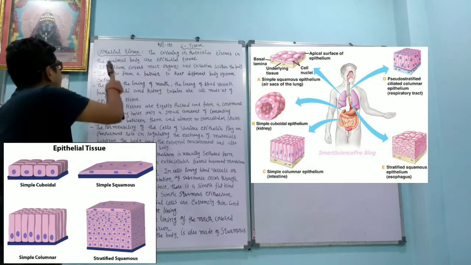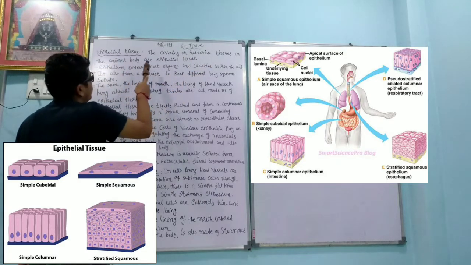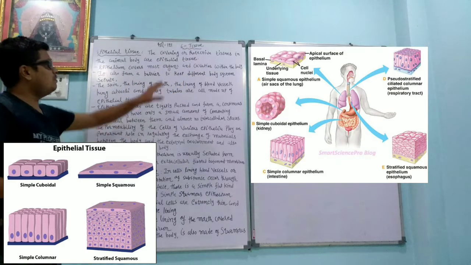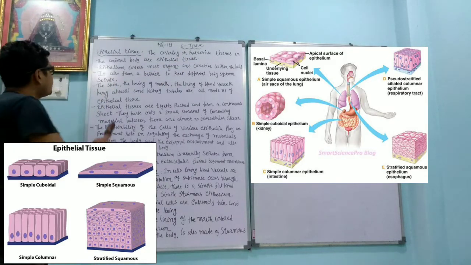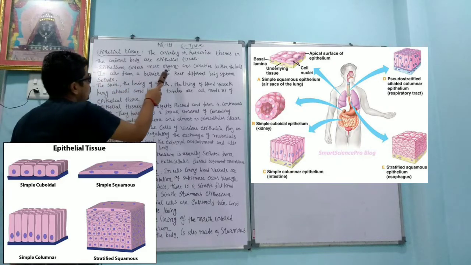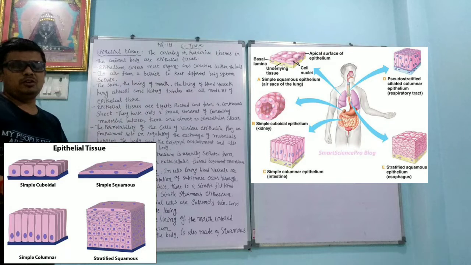Epithelial tissue: the covering or protective tissue in the animal body is epithelial tissue. So generally we can say that it is a covering or protective tissue. Epithelium covers most organs and cavities within the body. So it covers most of the organs.